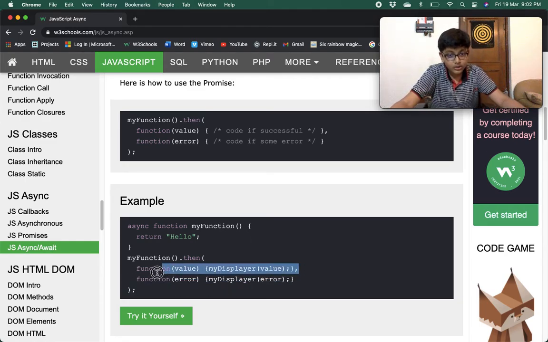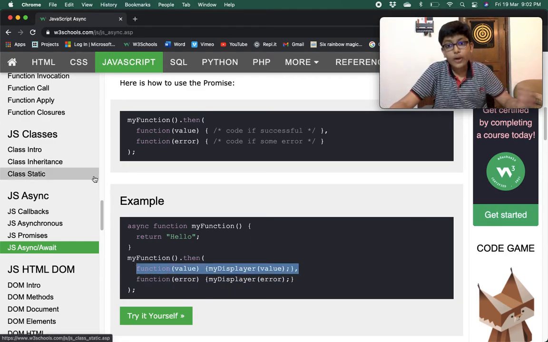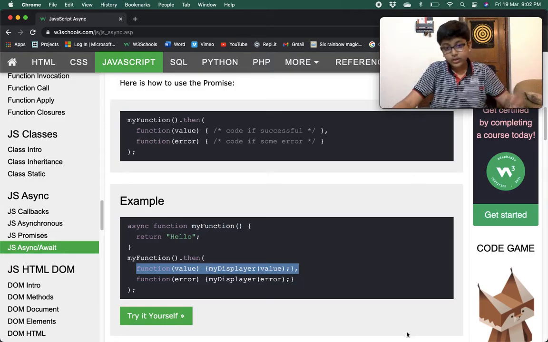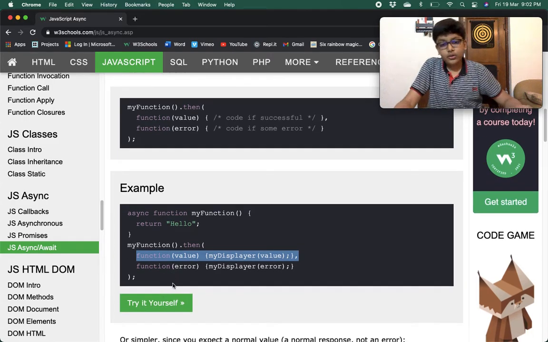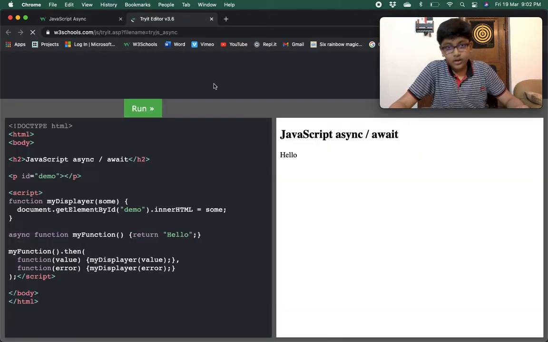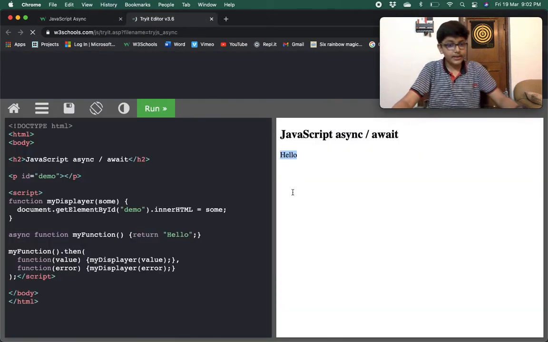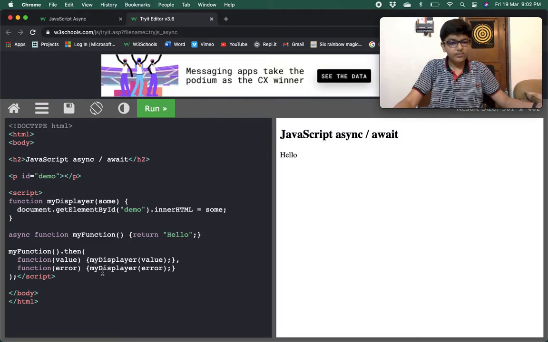This will call this method because there is no error in this code. And then we are creating myFunction error, myDisplayError. But right now hello will be printed because there's no error in this.